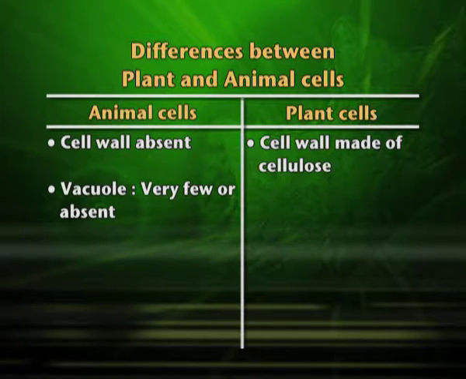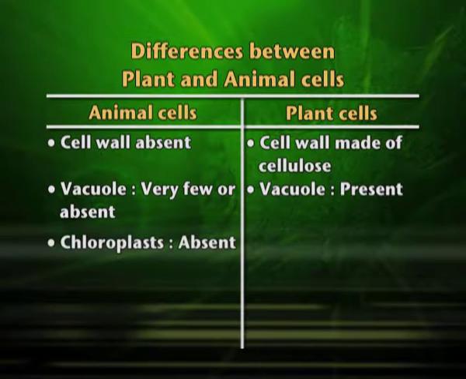The vacuoles, which are very few or absent in animal cell, are present in a very nice way in plant cell and are very big in size and filled with fluid. Chloroplast is absent in animal cell, whereas chloroplast is present in plant cell for the purpose of photosynthesis. We have discussed, my dear students, in earlier sessions that plants capture sun energy by the process of photosynthesis, prepare their food, and that becomes food for us also.